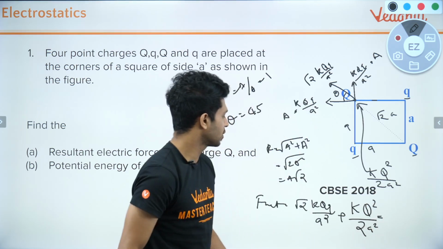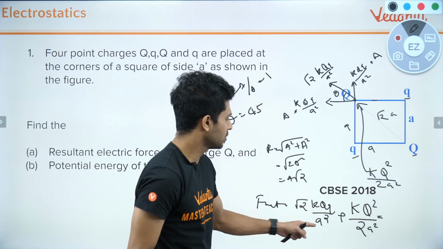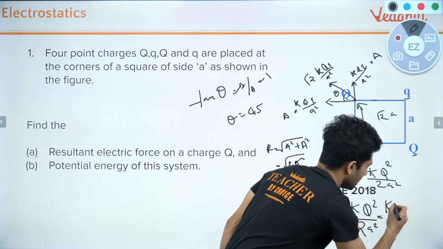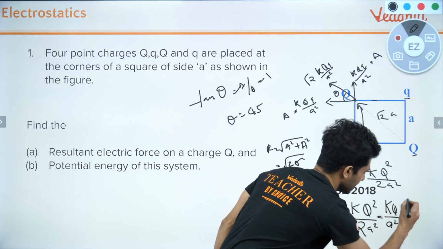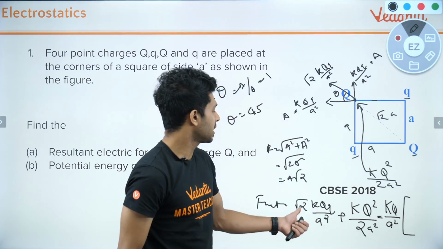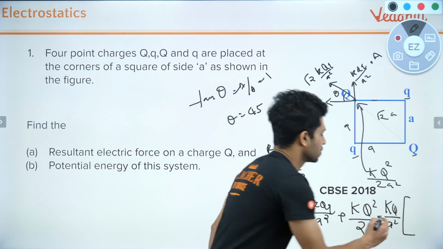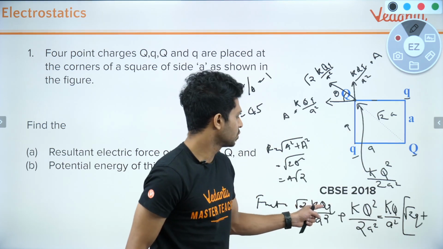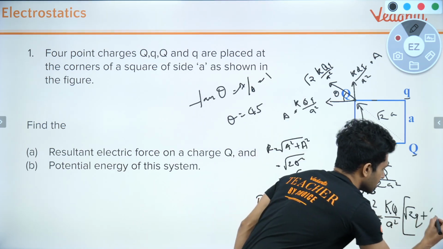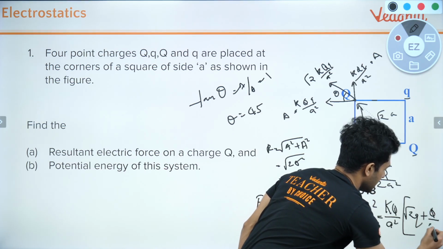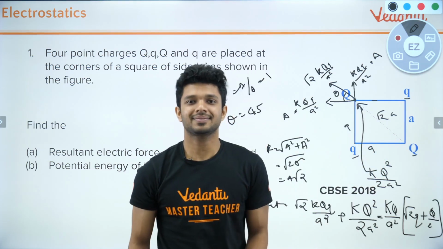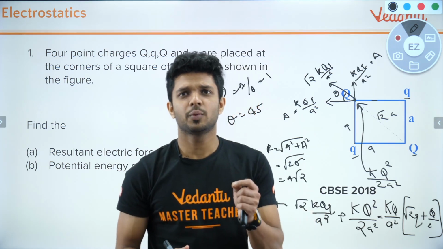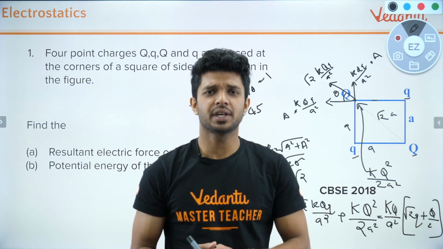So what can I take common? K q square divided by a square. If I take it as common, what is remaining? Root 2 plus 1 by 2. Simple only, right? I hope you have understood. It was a very simple question also.